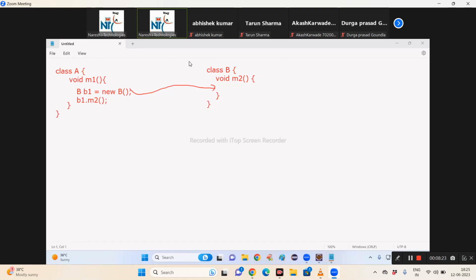Okay. Now I have a small question. Now I am taking class Test: public static void main of String array args. Inside this, I'm creating A1 equal to new A. Okay.